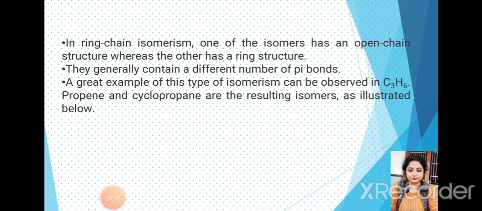Last is ring chain isomerism. One of the isomers has an open chain structure, whereas the other has a ring structure. They generally contain a different number of pi bonds.